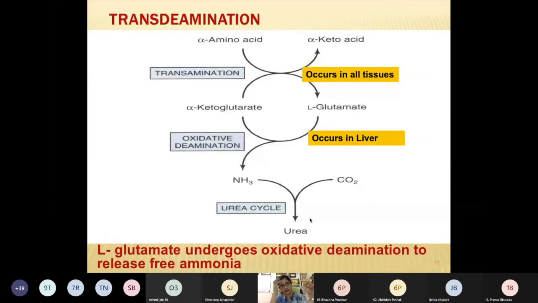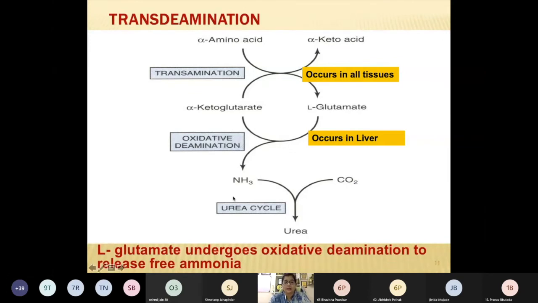Though we are studying transamination and deamination as different topics, and you even get questions differently, in our body these two reactions are interconnected. The alpha amino acid undergoes transamination and forms L-glutamate. This L-glutamate is carried to the liver, where it undergoes oxidative deamination and free ammonia is released.